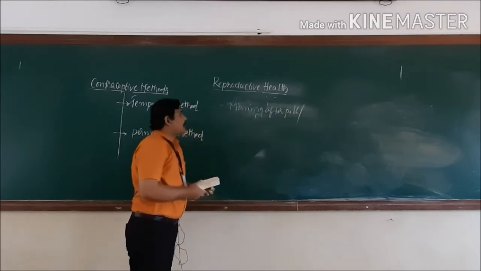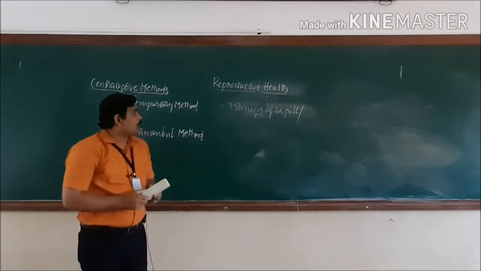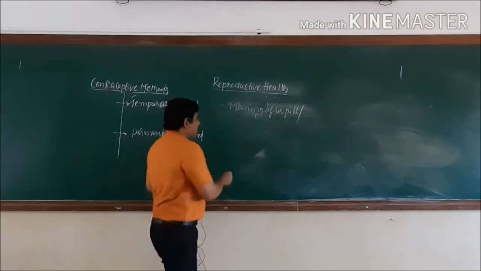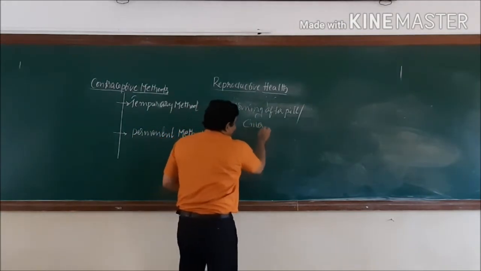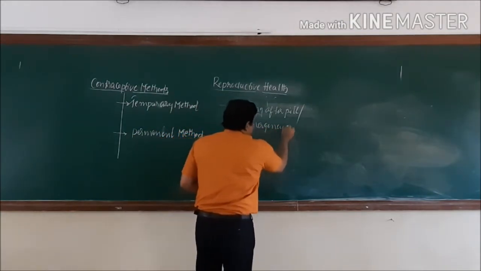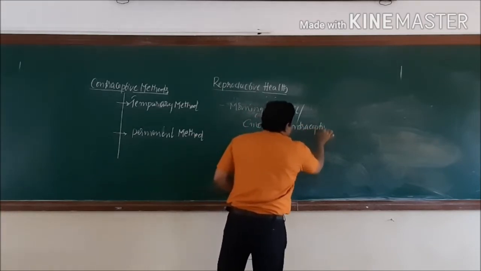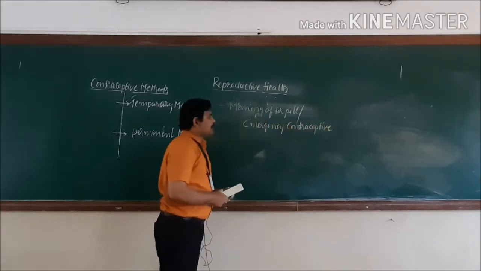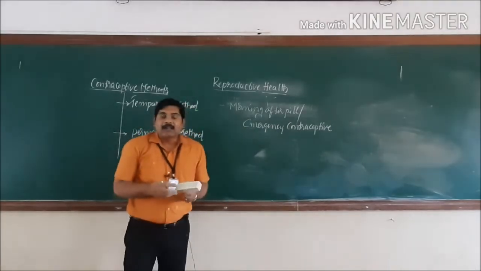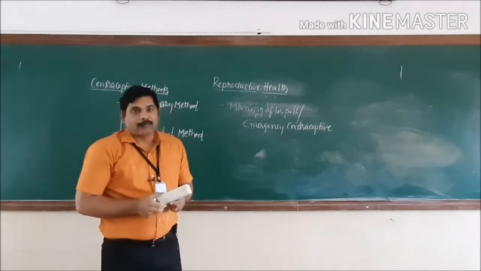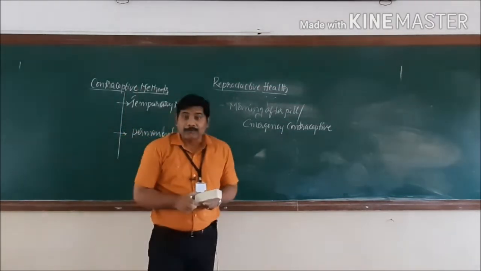The very important point related to this one is that the morning after pill is otherwise known as emergency contraceptive also. The reason is that it is particularly used after coitus has taken place, and that too if the coitus is unprotected.